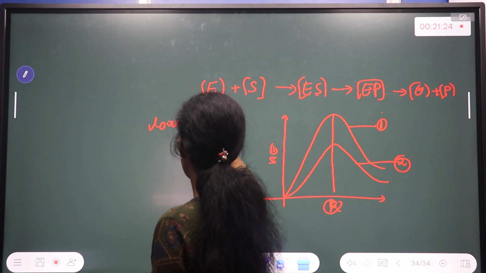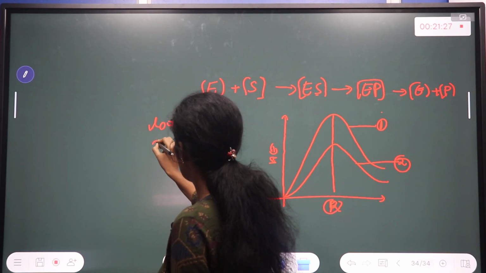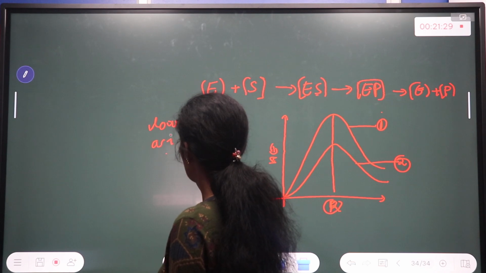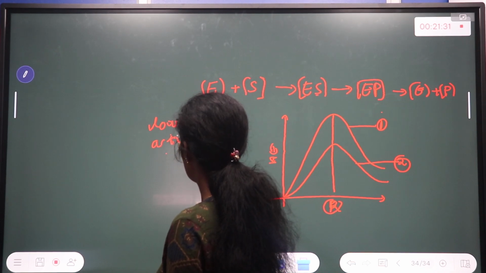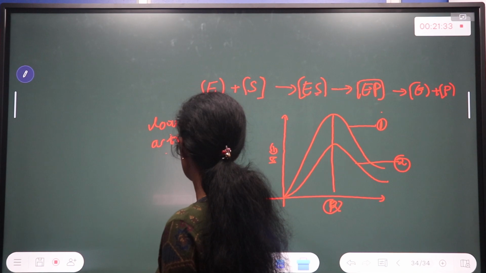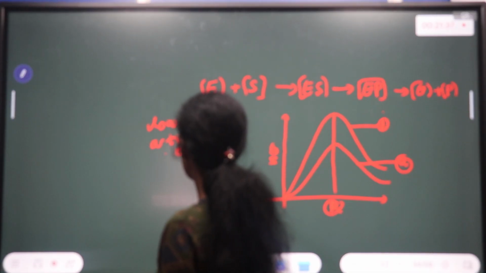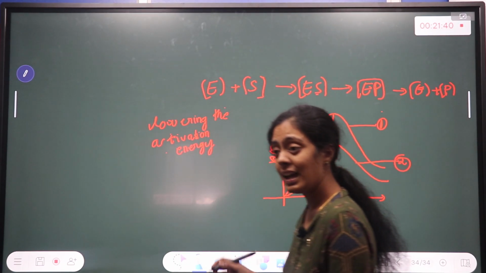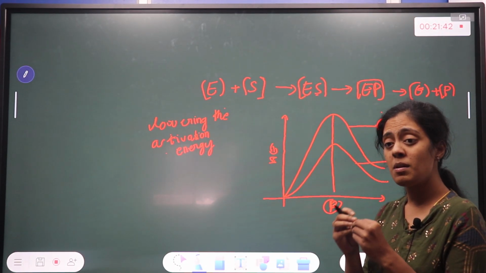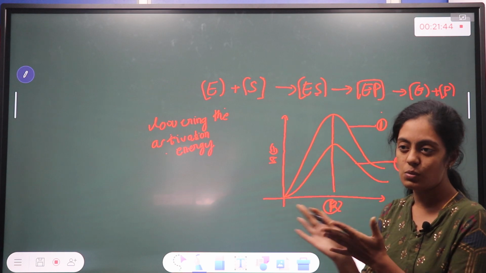Lowering the activation energy. Is it clear? What is activation energy? It is the minimum energy required for the reaction to start.